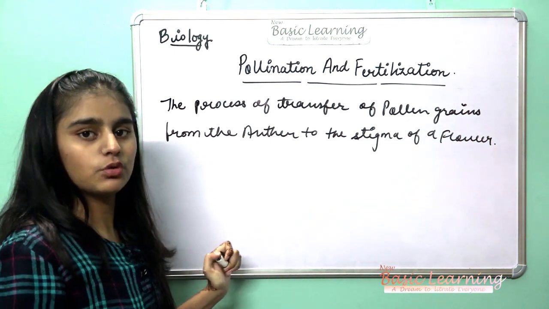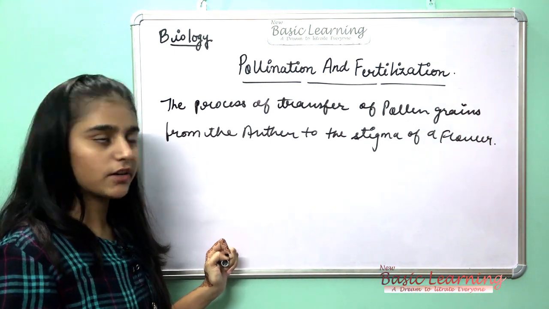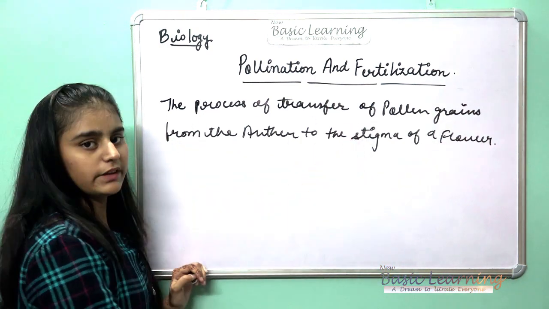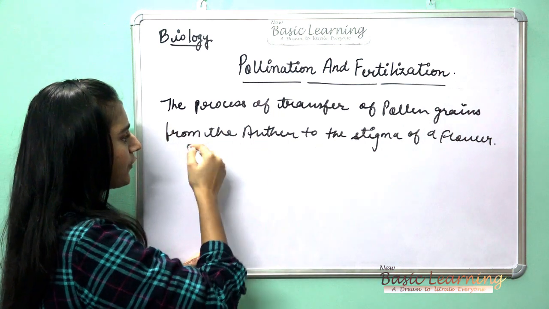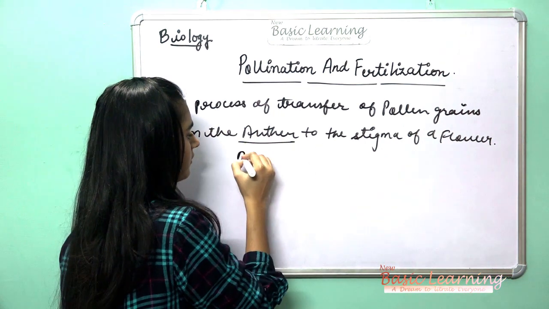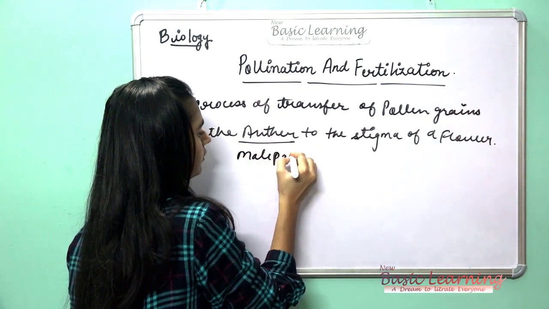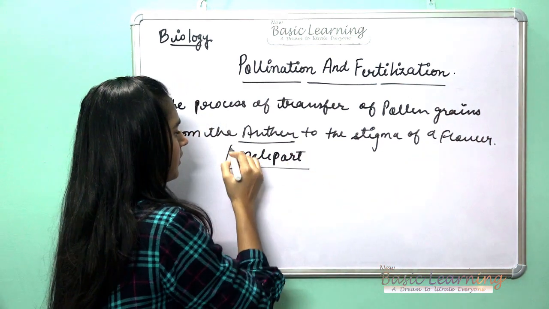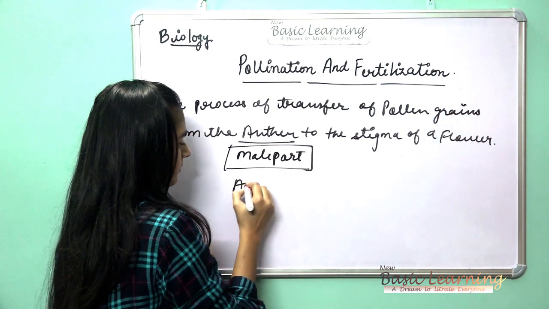You all know this basic definition of pollination. I hope you know this definition. Before also you have heard about this. So the process of transfer of pollen grains from the anther. Anther is the male part. I told you before also in the flower chapter. Male part we call as androecium.